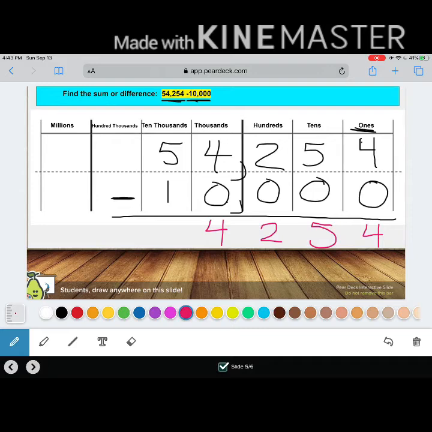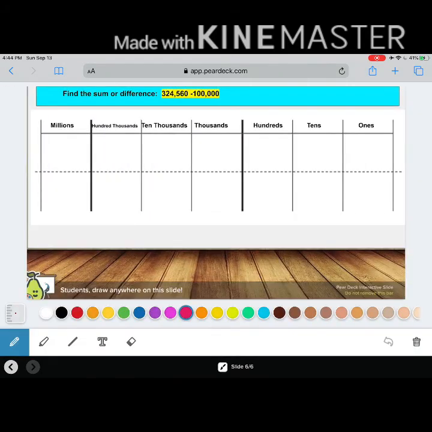Great thinking. 4 thousands. And my last place value, my 10,000s. 5 10,000s minus 1 10,000. What's my difference? Good job. 4. Don't forget those commas. You guys, easy peasy. We just worked super hard to find the difference of 54,254 minus 10,000. And I know that the difference is 44,254. Let's try another one.